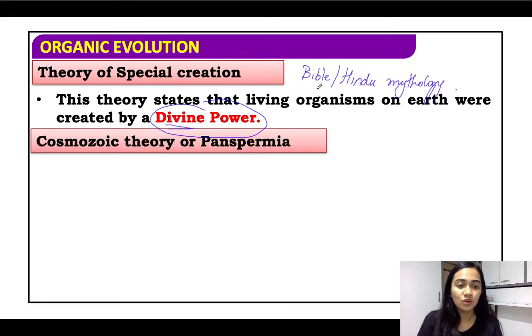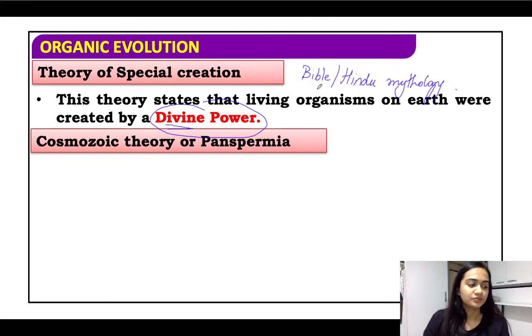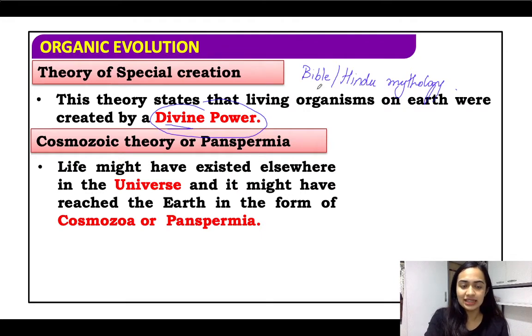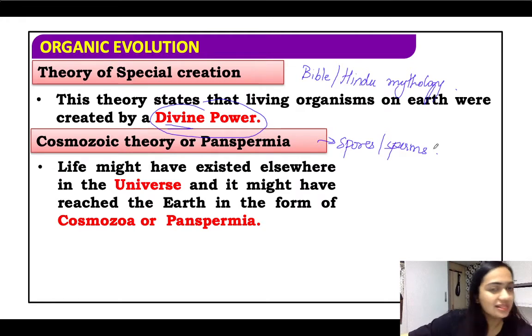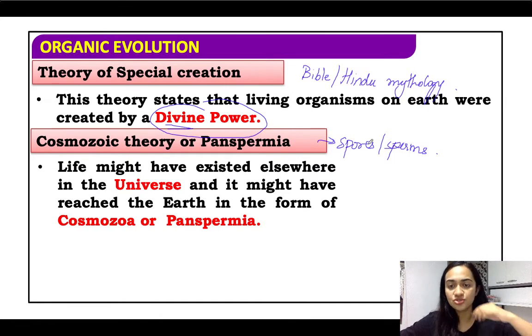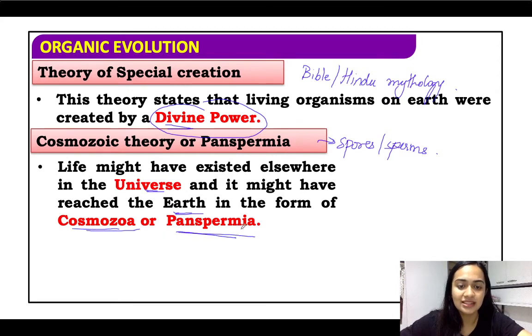Now, then you have the cosmozoic theory, that is also known as the panspermia theory. तो पैंसपर्मिया थ्योरी ये कहते हैं कि यूनिवर्स में और काफी ऐसे प्लैनेट्स होंगे अपार्ट फ्रॉम अर्थ, एंड बेसिकली द स्पोर्स, ये spores and sperms have traveled from these different areas and they have fallen on the earth, and from those spores or sperms the life has generated on the earth. So life might have existed elsewhere in the universe and it might have reached the earth in the form of cosmozoa or panspermia.